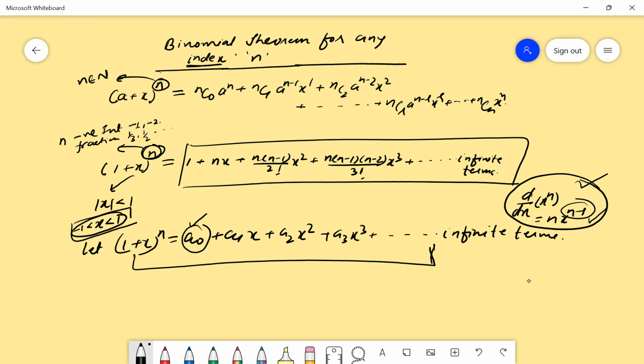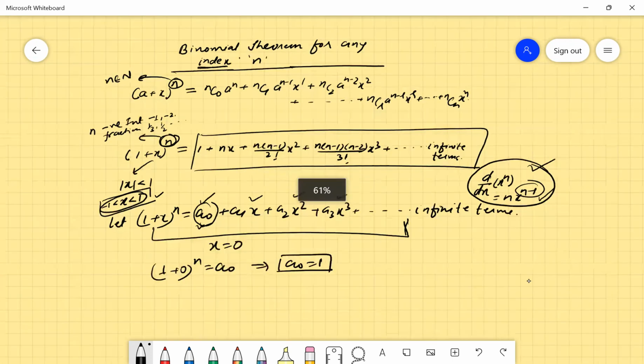Rather, we should say it is an equation, because an identity is valid for all x, and here x is only from -1 to 1. So I will call it an equation. For this equation, the most suitable value for x between -1 and 1 to find a naught is x equal to 0. The moment we put x equal to 0, all the terms after a naught are 0. And we will get 1 plus 0 to the power n is equal to a naught. That implies a naught is equal to 1. Okay. So we got the value for a naught.